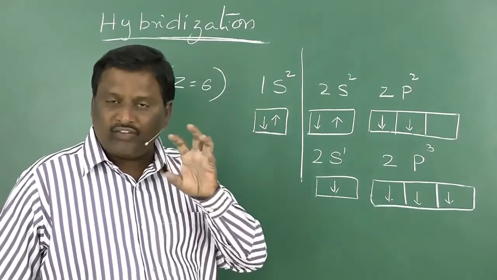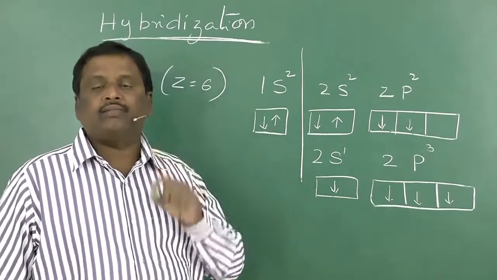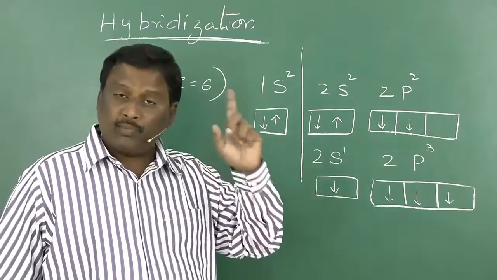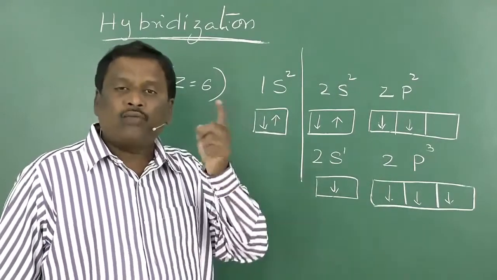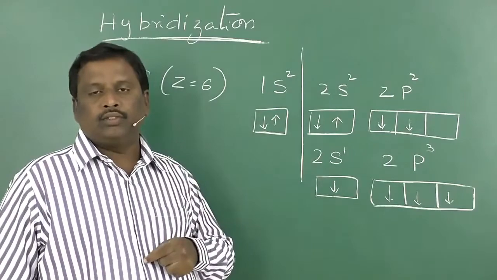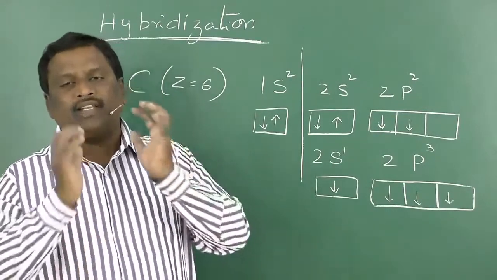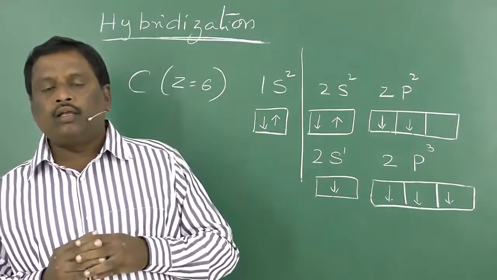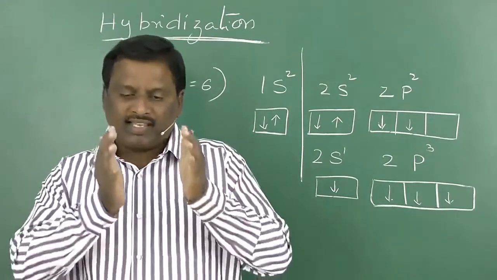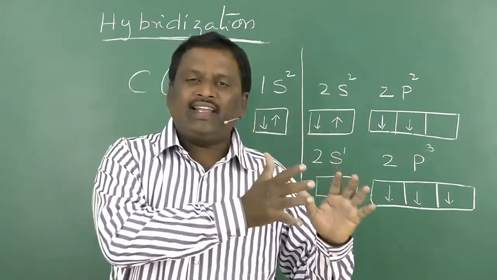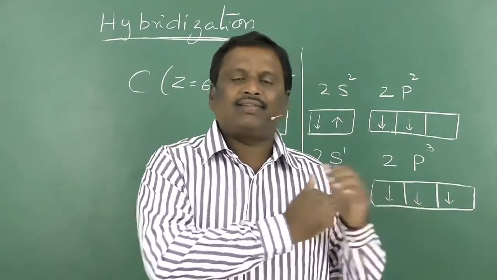When 2 or more different atomic orbitals of an element take part in the bonding, before formation of the bond, all these atomic orbitals mix together to form the same number of identical orbitals.